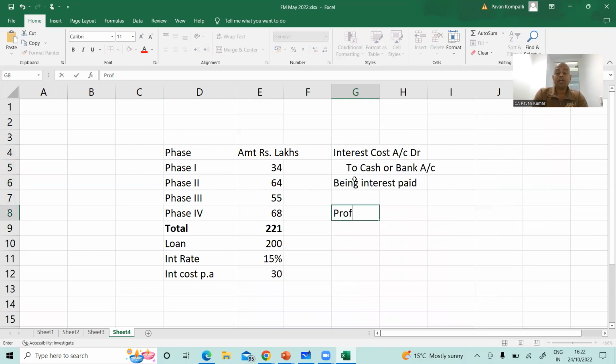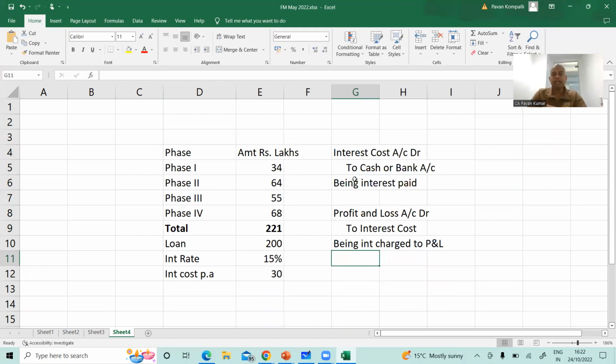Then profit and loss account debit to interest cost. So the first one is the payment entry, being interest paid, and the second one is charging the expense to P&L. So this is in the normal course.